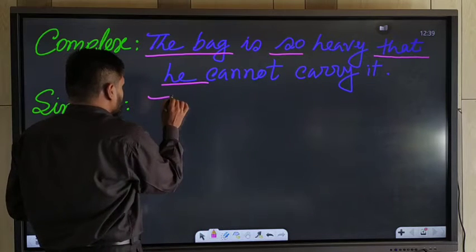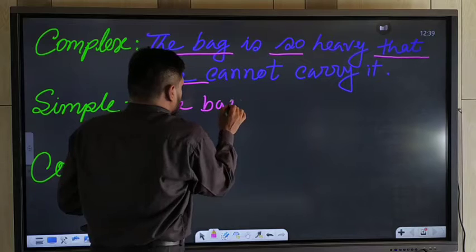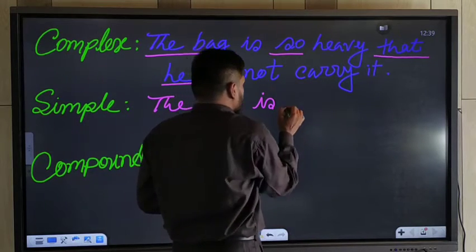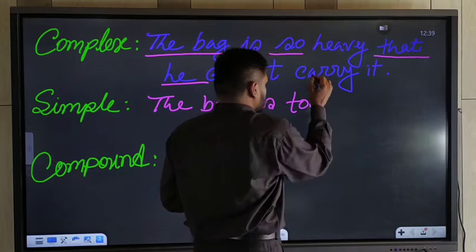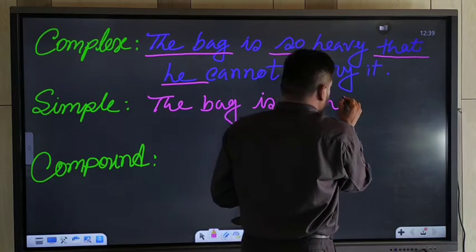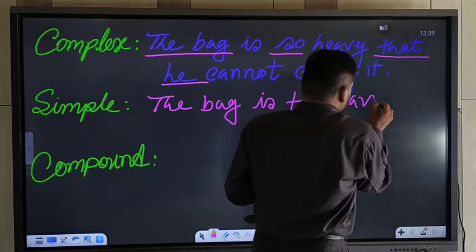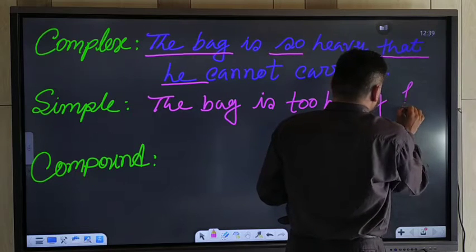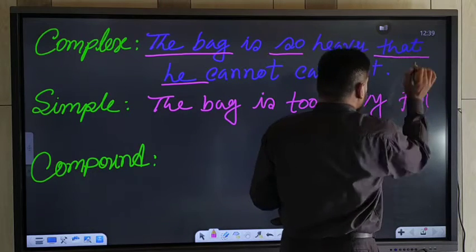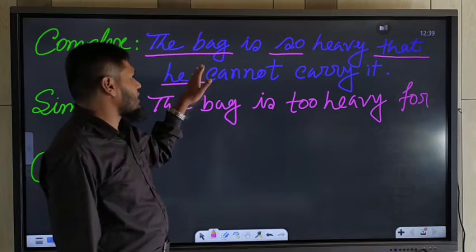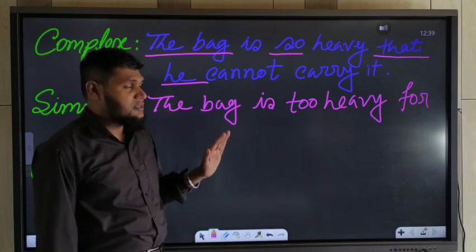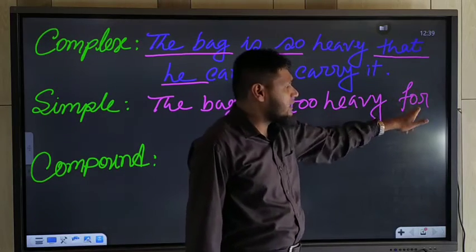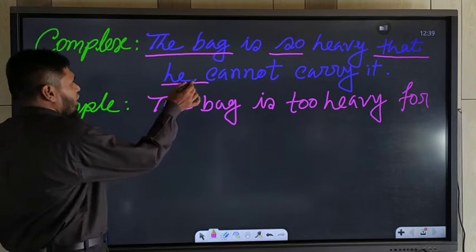Now you should use the subject, the bag is, then verb. So you should use to instead of so. Too heavy, H-E-A-V-Y, heavy, and you should use for instead of that because the subjects are not similar. The subjects are different, so you should use at first for instead of that, and you should use objective form